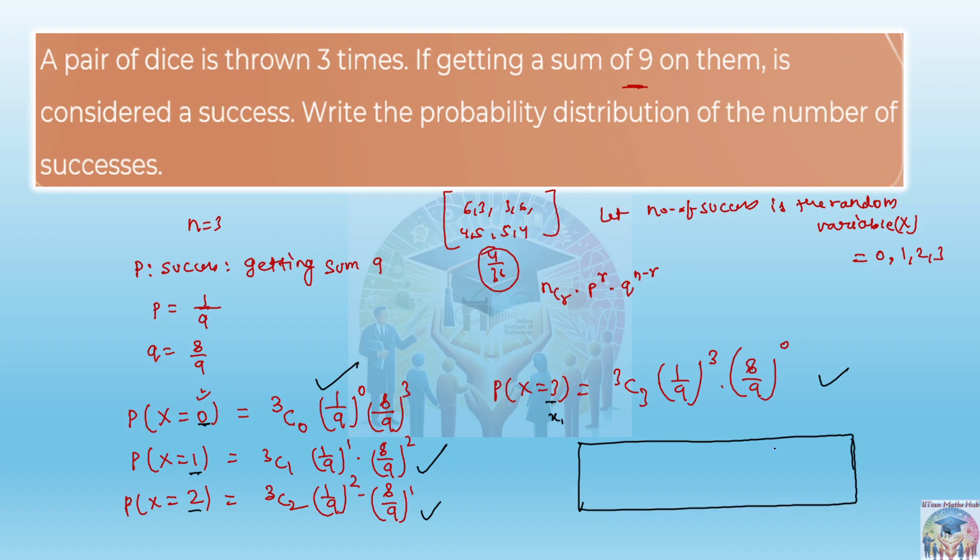If the question comes in the board exam, you have to write like this. After finding the probabilities, here you will write x and here the probability of x, for x equal to 0, 1, 2 and 3. Here you write all the probabilities. So this is what we call the distribution table. In the board exam, if you don't write this table and just find the probabilities, 1 mark will be deducted, or 1.5, according to the faculty. Next question.